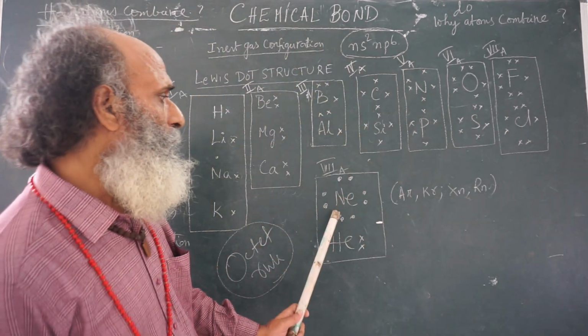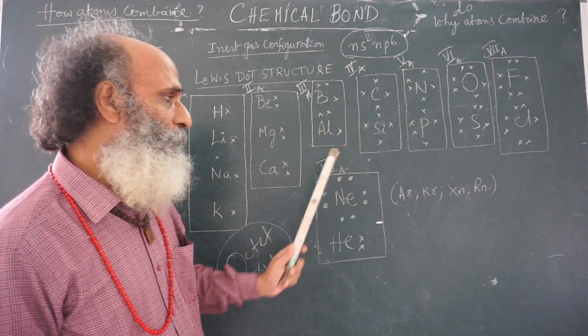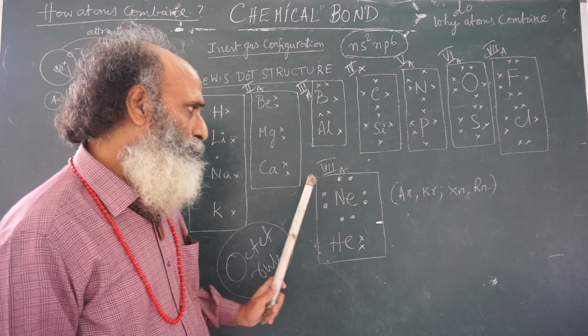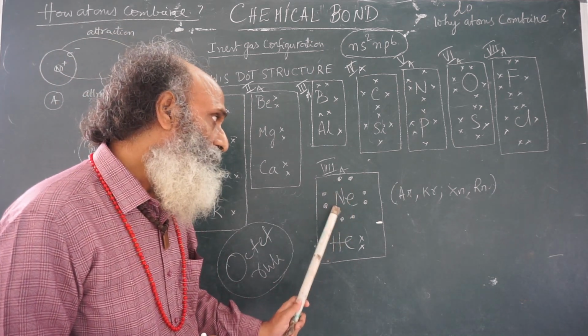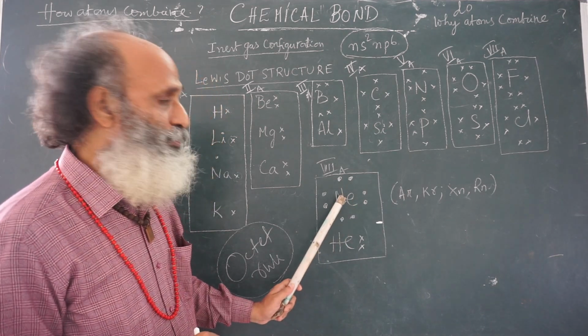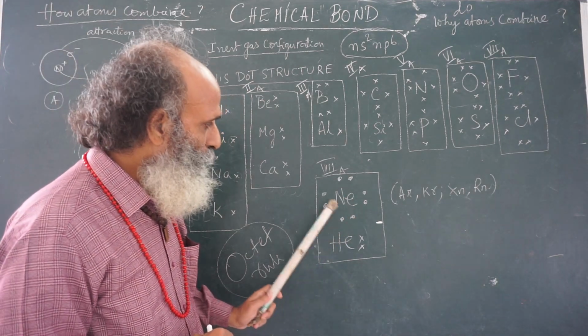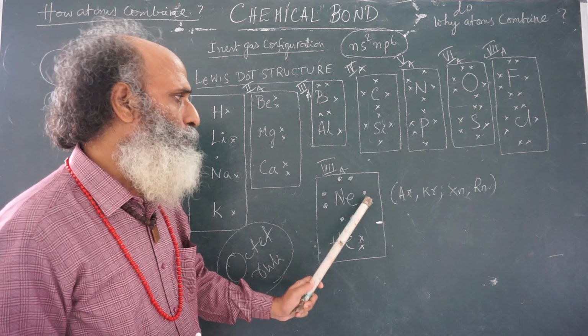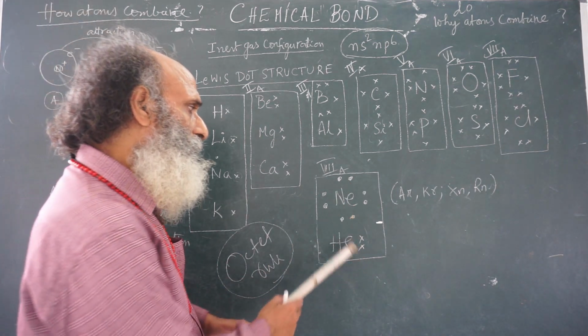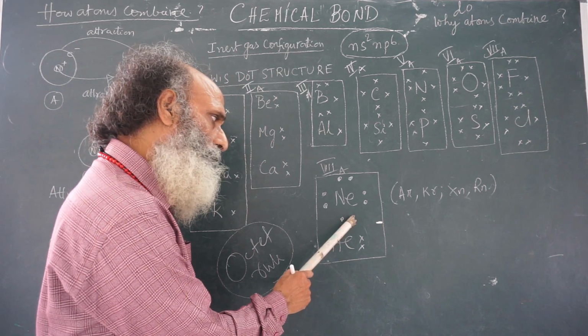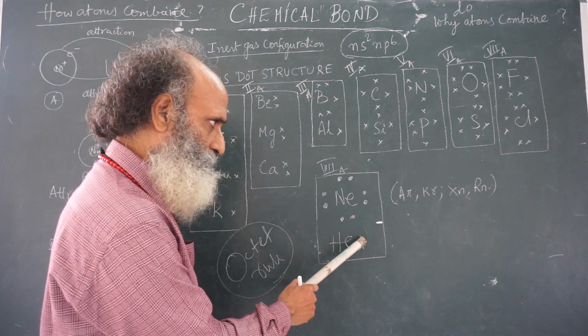See here neon. Neon atomic number is 10. So 1s2 is the inner electron. Ne indicates neon nucleus and 1s2 electrons. 2s2, 2px2, 2py2, 2pz2. Total 8 electrons in the valence shell. So an electron is indicated by a dot or by a cross.